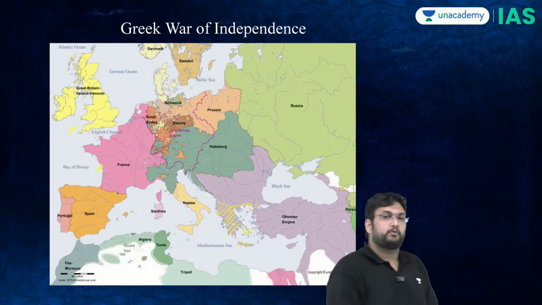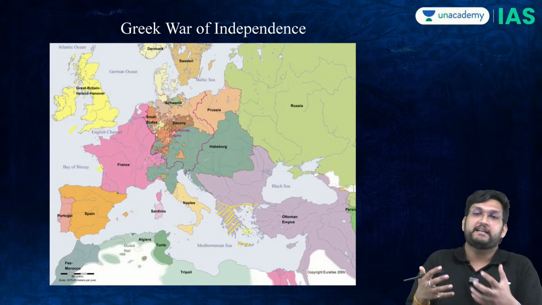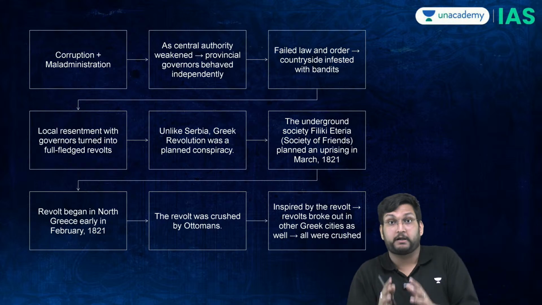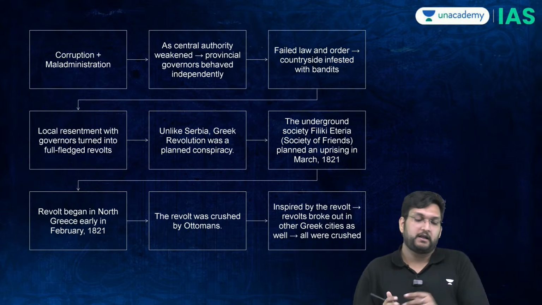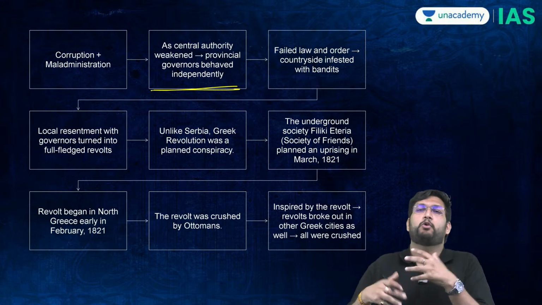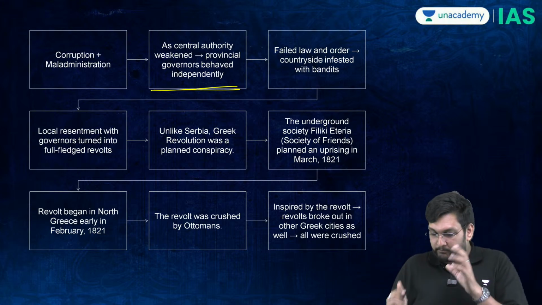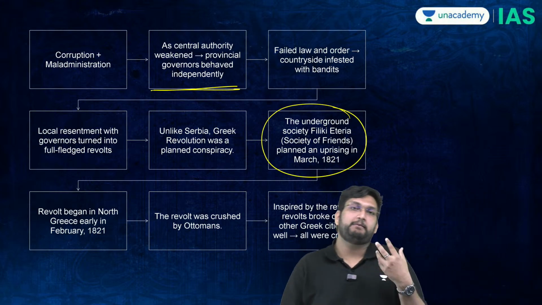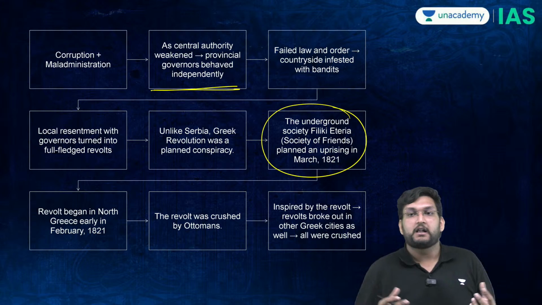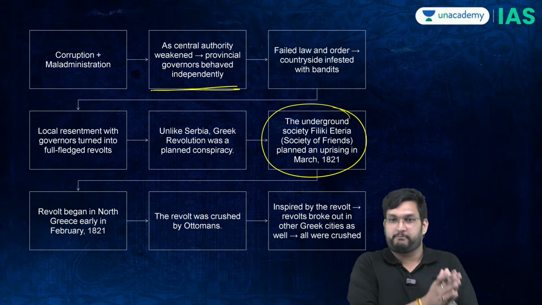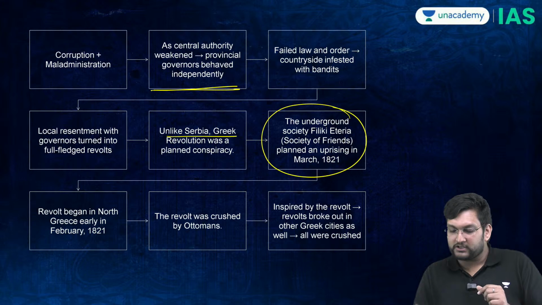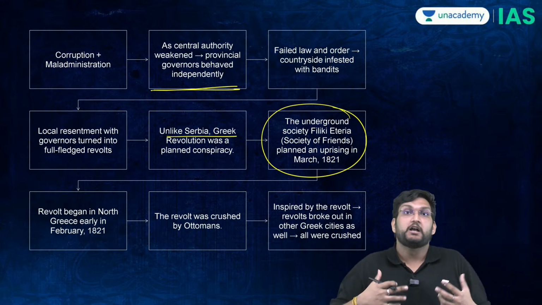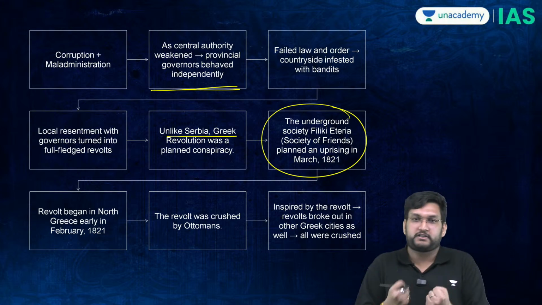And the reason for that was the Ottomans were much more keen to hold the Aegean Sea sector. Whilst they had a proper national movement because of the Greek governors becoming more and more independent, there was a proper body called the Filiki Eteria, the Society of Friends, which came into existence to help the Greeks get independence. And because of the Serbian nationalism at this point of time, Greeks were also supercharged. So Greeks were supercharged, they wanted independence.